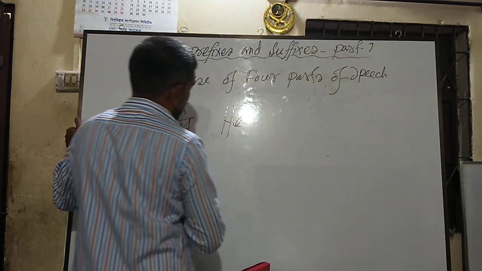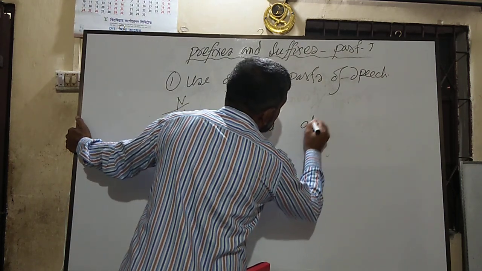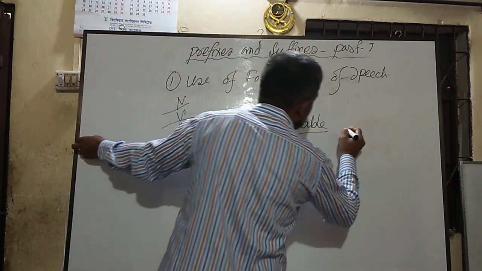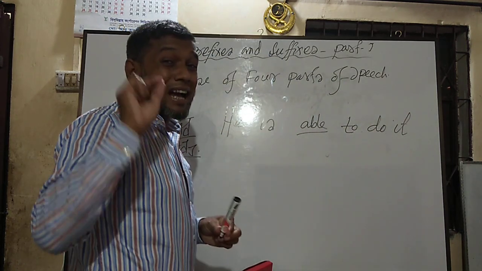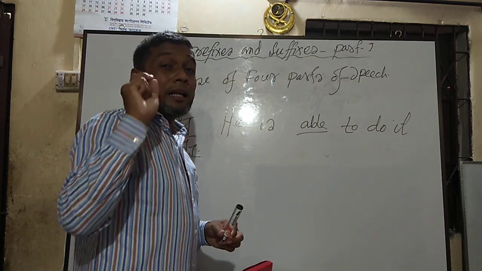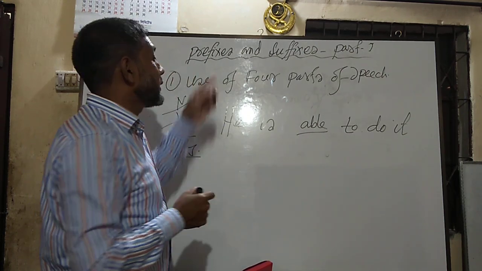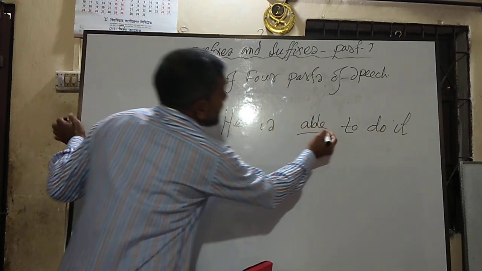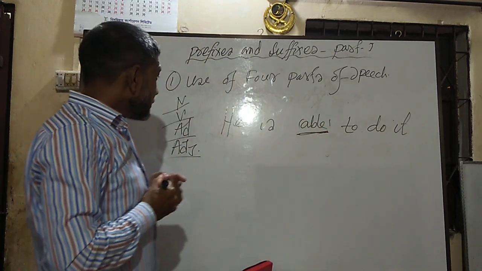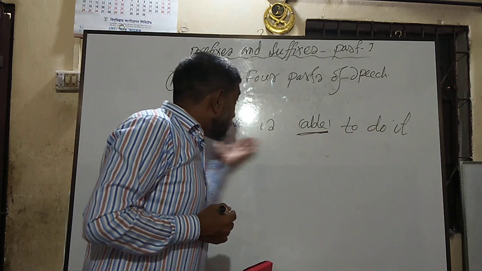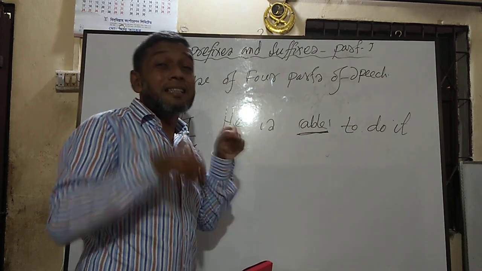Just try to understand the technique. He is able to do it. So dear students, I am going to give you a very special key to understand how I can fill in the blanks in the prefixes and suffixes very successfully. So this is your blank. There is a root word here, able. If I consider this, the place is for an adjective and the word is still an adjective.